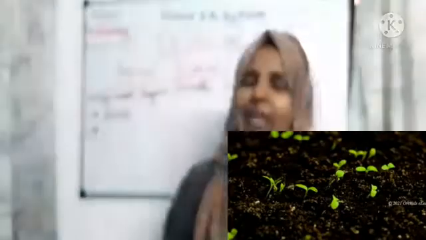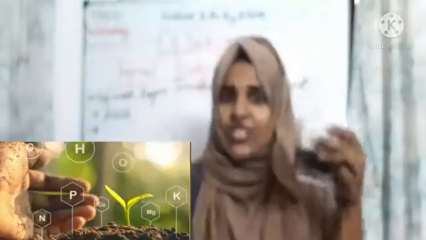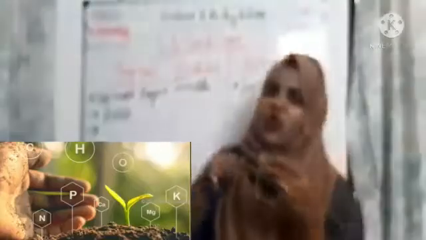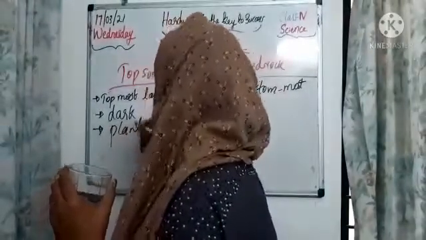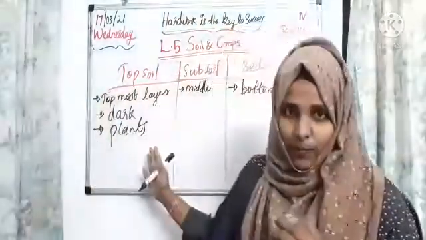Topsoil is dark in color, and it is fully rich in humus, that is dead materials of plants and animals. It also contains minerals and water. So plants can easily grow in this soil. Understand, these are the main specialities of topsoil.